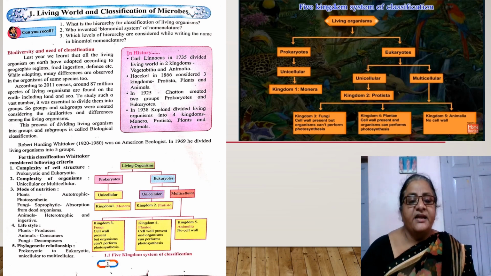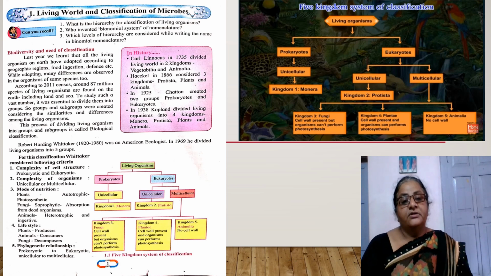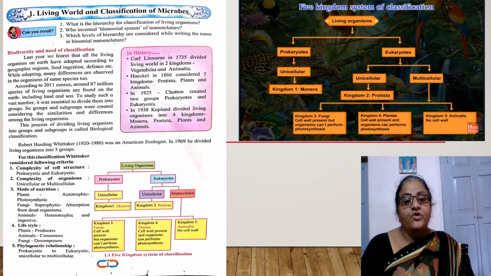And then in 1938, scientist Copeland divided living organisms into 4 kingdoms: Monera, Protista, plants, and animals.